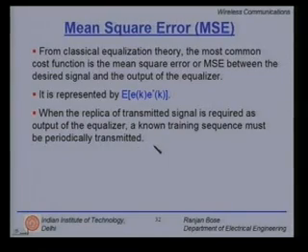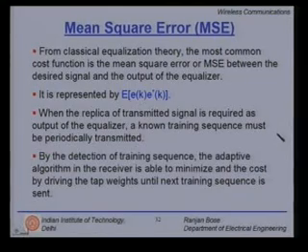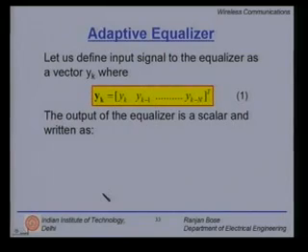We know this already. By the detection of the training sequence, the adaptive algorithm in the receiver is able to minimize the cost function by driving the tap weights until the next training sequence is sent. When is the time to change the training sequence or go to the training mode? It depends on how fast the channel is changing.